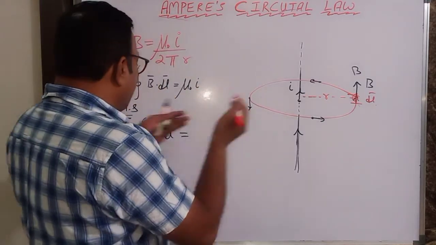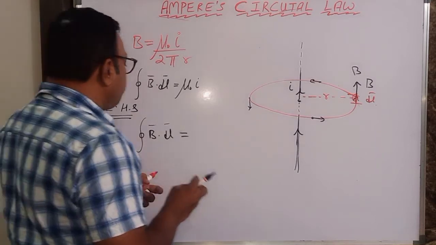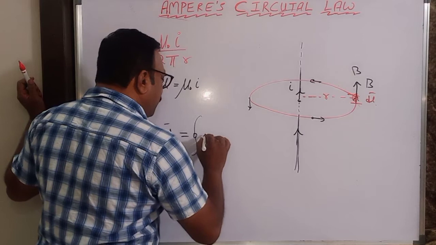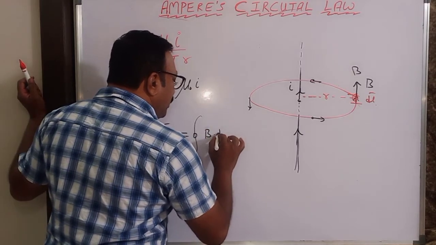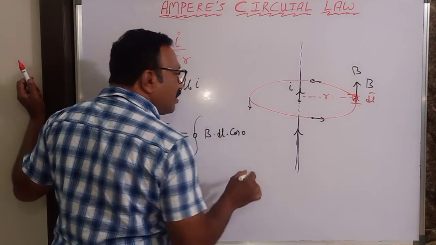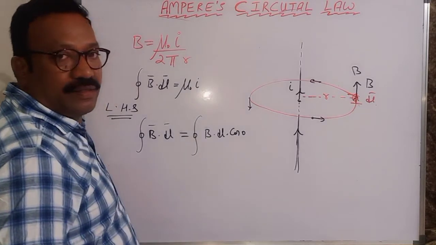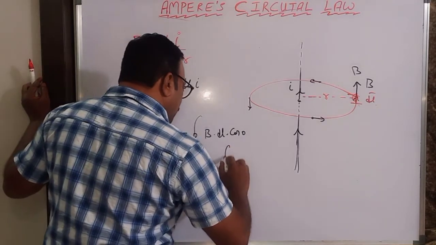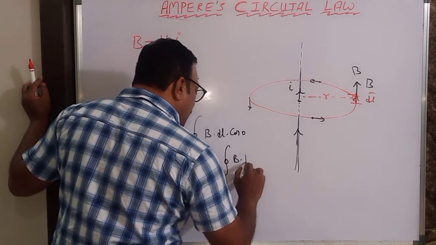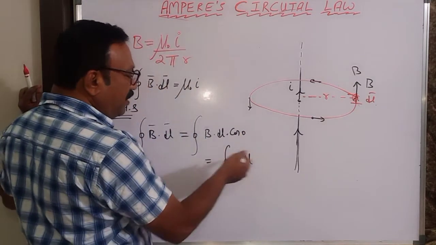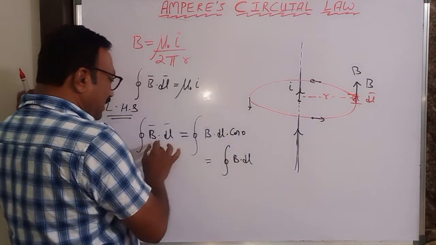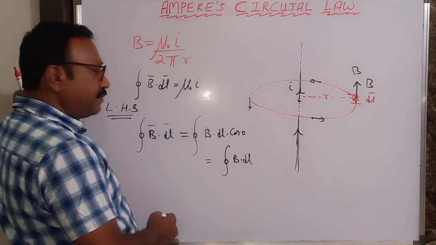So now let us apply this. This is nothing but the integral of magnitude of B into magnitude of dl into cos 0, because they are along the tangent. Cos 0 is 1. Here they are vectors, here they are magnitudes.